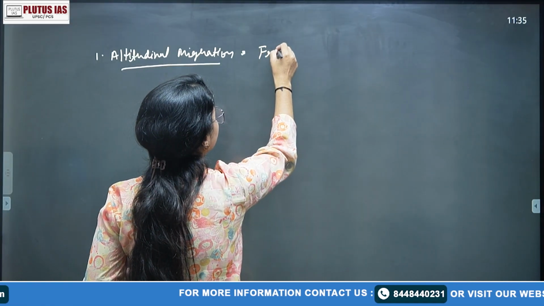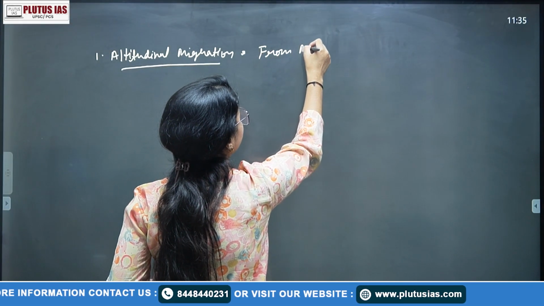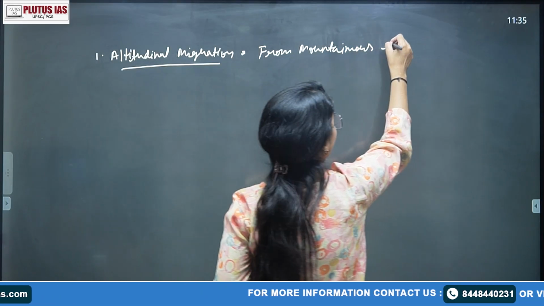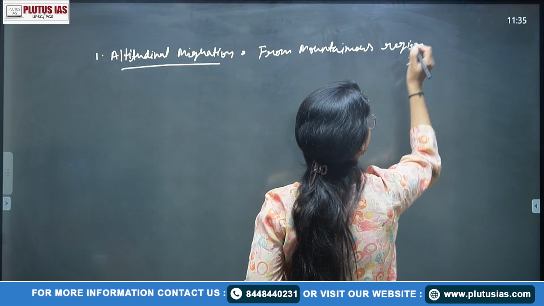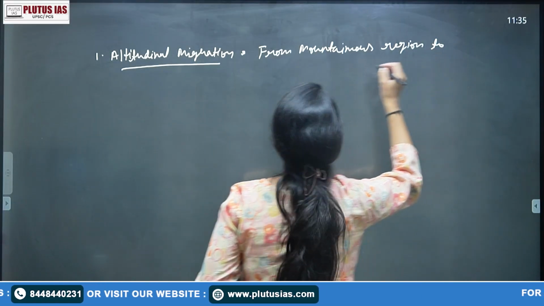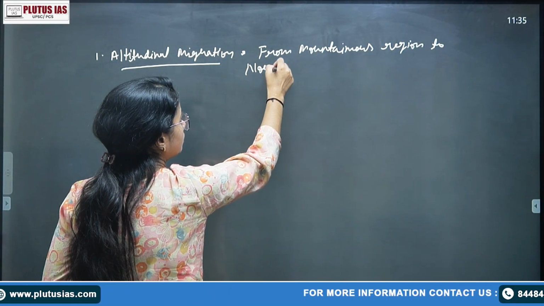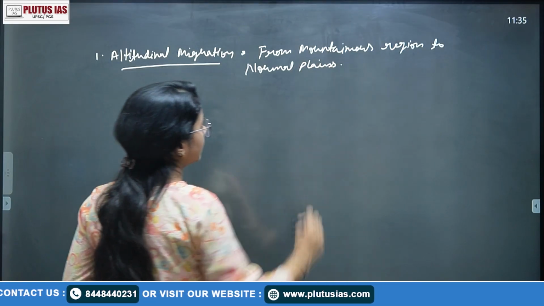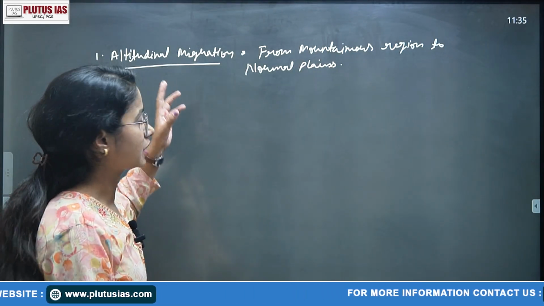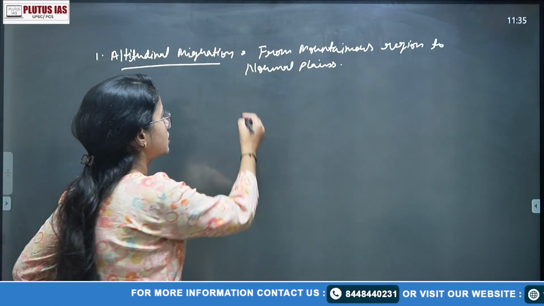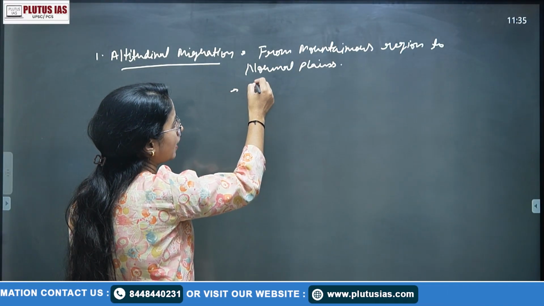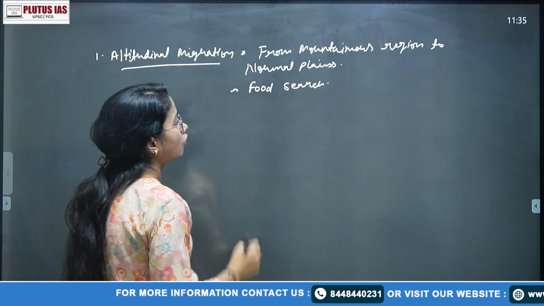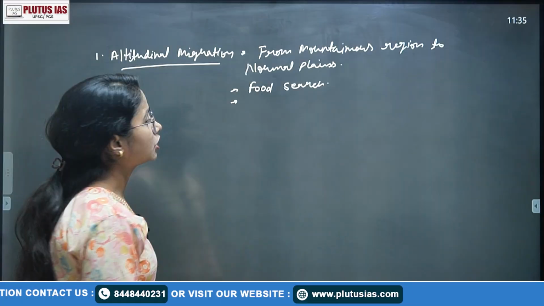from mountainous region, or like you can say hills or top points, to normal plains. Why do they come? You can also explain. I'm just explaining the concept of why they come from the mountain region to the plain region, generally for the feeding habit or in search of food.